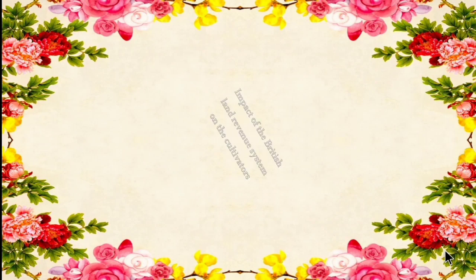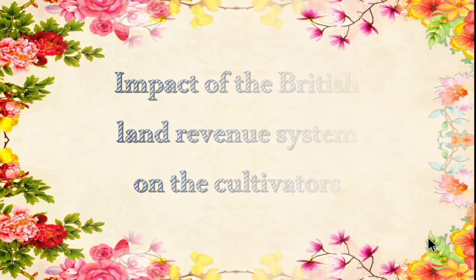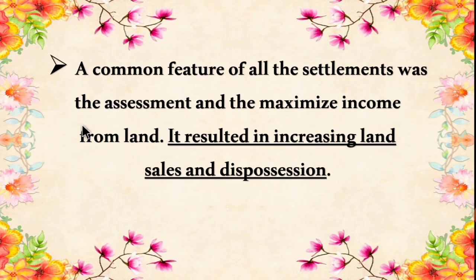Children, now let's see the impact of the British land revenue system on the cultivators. What was the impact made on the cultivators because of this system? Let's see the impact one by one. The first one is a common feature of all the settlements: the assessment and the maximized income from the land.